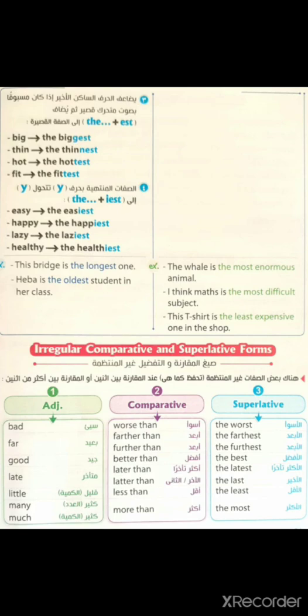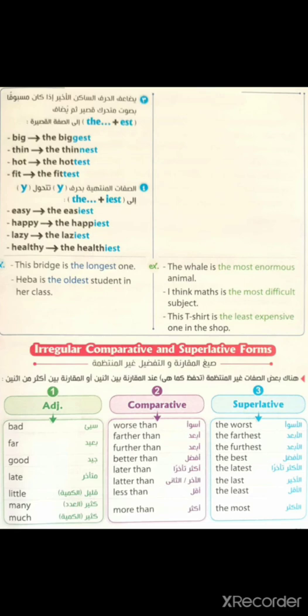In the adjectives which end with y and before that y there is a consonant sound, we replace y by iest, like easy, the easiest, happy, the happiest, lazy, the laziest, healthy, the healthiest.